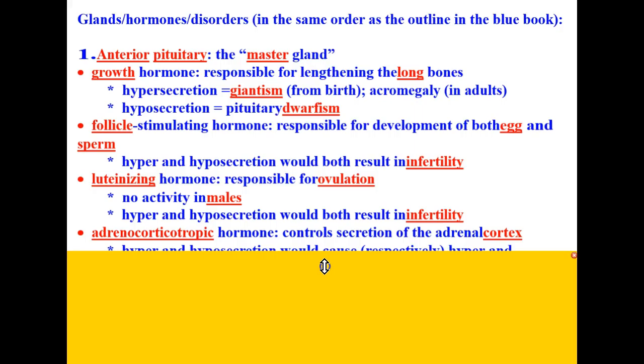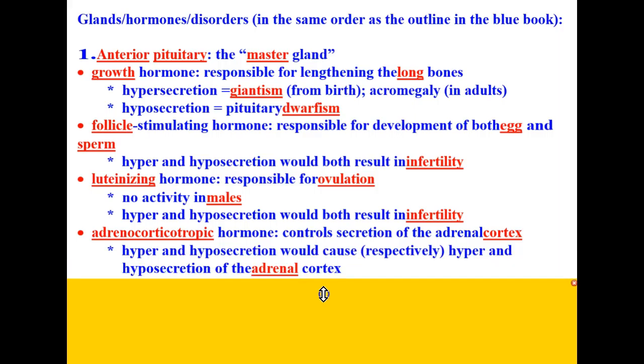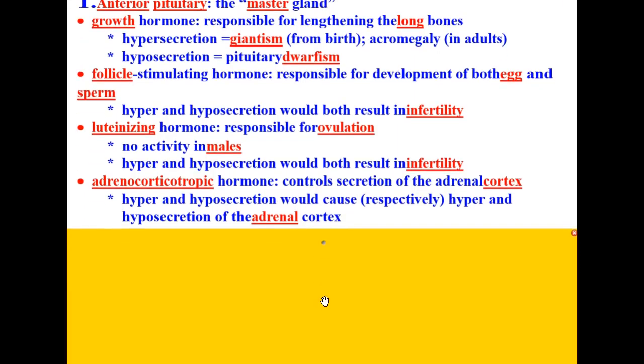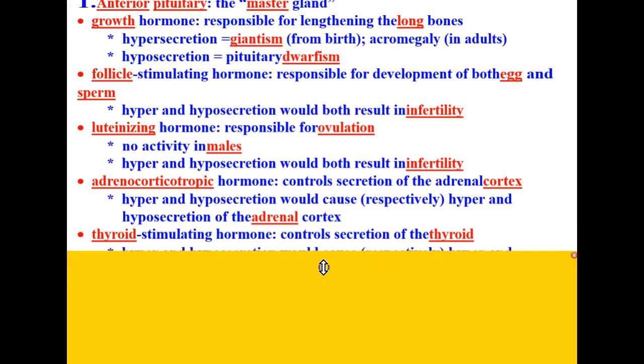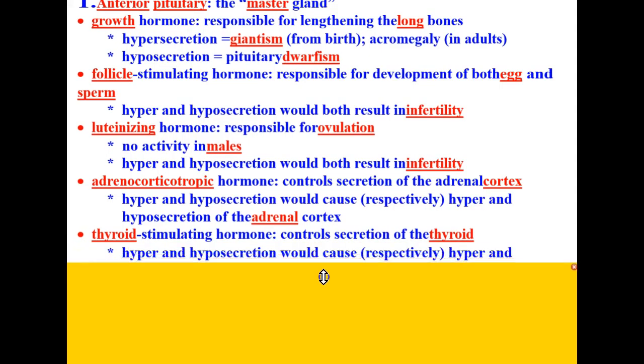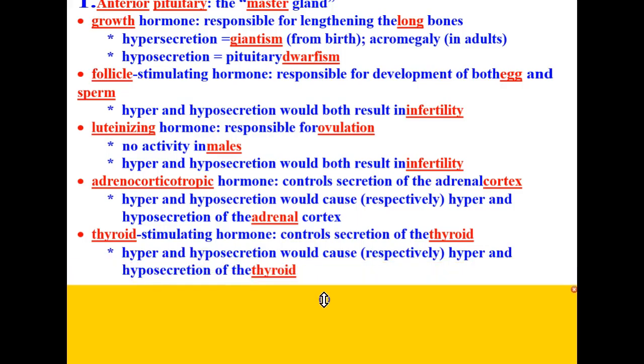Adrenocorticotropic hormone controls secretion of the adrenal cortex. Both hyper and hyposecretion would cause, respectively, hyper and hyposecretion of the adrenal cortex. The last one we're going to take a look at in the anterior pituitary gland is thyroid stimulating hormone. This controls secretion of the thyroid. Hyper and hyposecretion would cause, respectively, hyper and hyposecretion of the thyroid.